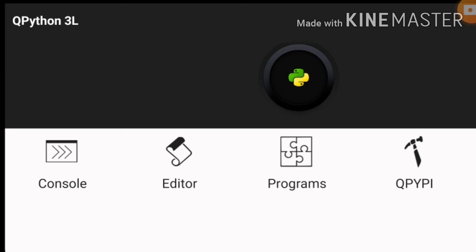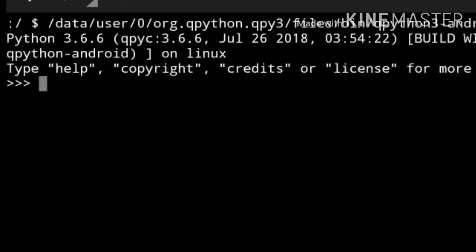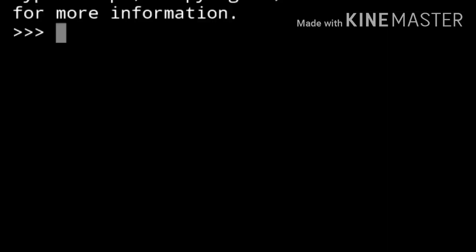We have two modes: console mode and editor mode. Console mode is the interactive mode, as you study in our book. The editor mode is the script mode. Now let us try the console mode, which is the interactive mode. Just get into the programming window page. It appears like this, and the prompt is displayed. In the prompt we can give simple commands. I just try 5 plus 3, I get the answer 8, and then 4 plus 4 plus 8.